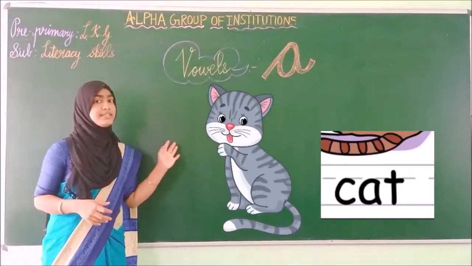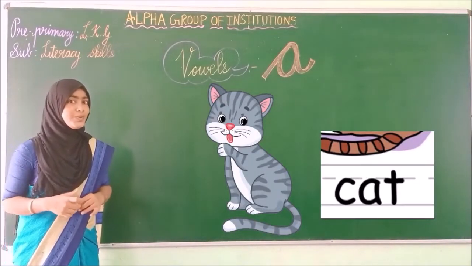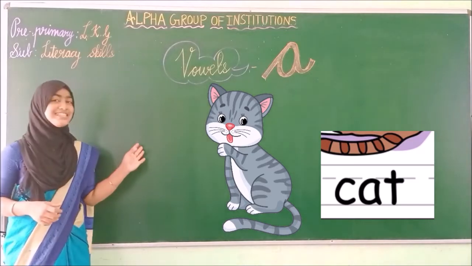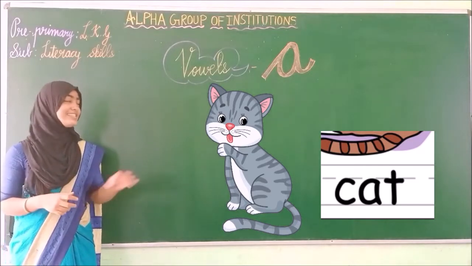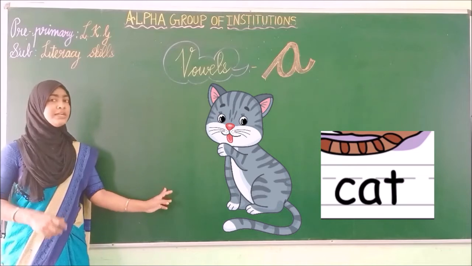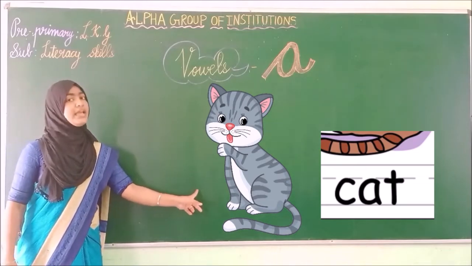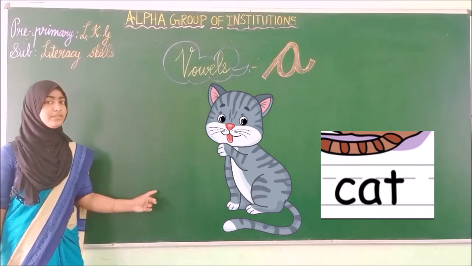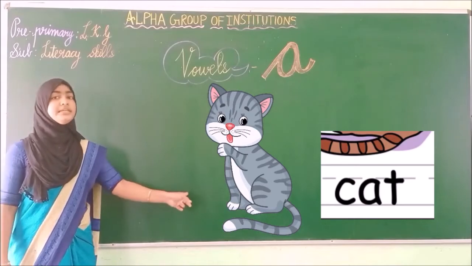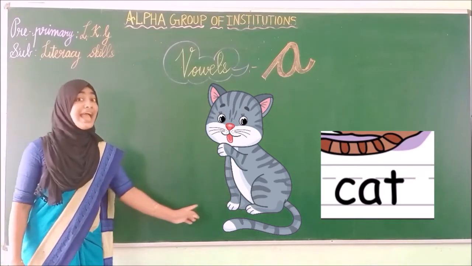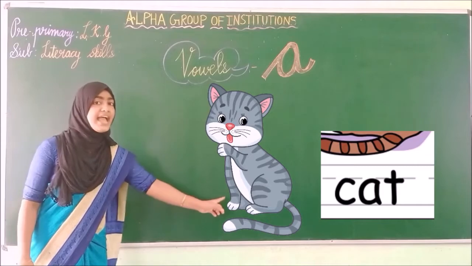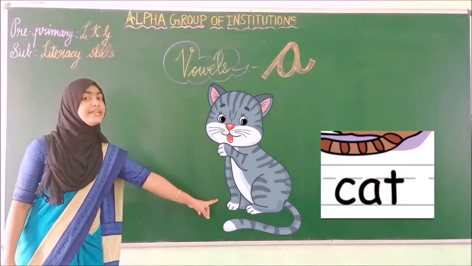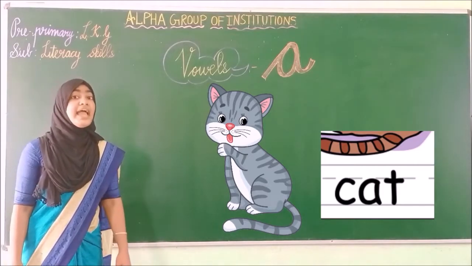See the next picture. What is this? Meow. Cat. Spell the word C-A-T. Spell it along with me. C-A-T. Cat. How is it pronounced? Cat.